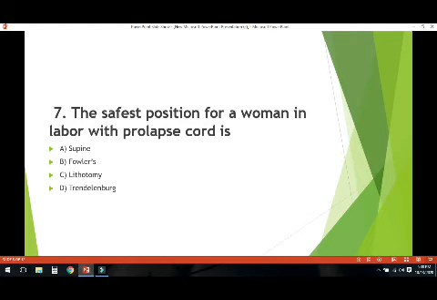Generally in delivery in labor, a woman is placed in lithotomy position, but if in case there is prolapse cord, Trendelenburg position is the safest option. In Trendelenburg position, the legs are high and the head is kept low. So this is the Trendelenburg position.